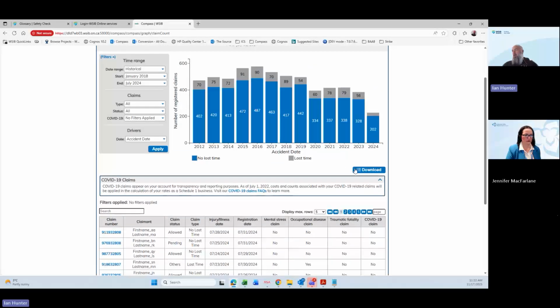But we have our download option here. So we can click on download. You can download the graph the way that it looks right now, so you can get that image. Or you can download this detailed data. So when we look at the CSV download for the detailed data, I'm going to download that.